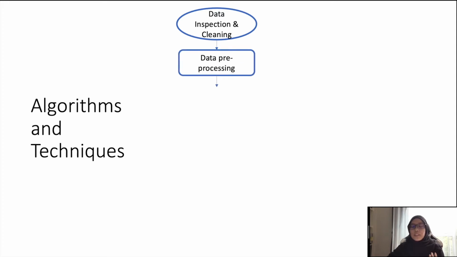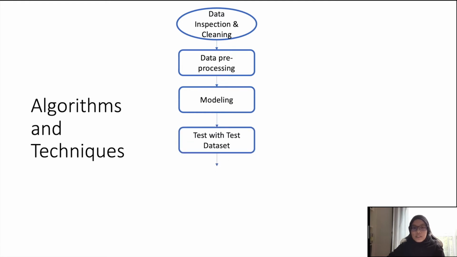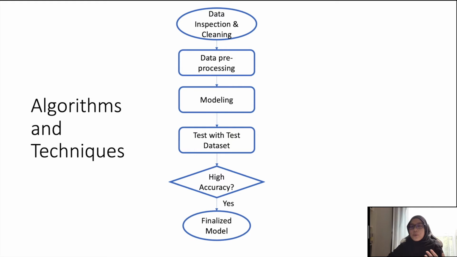Now, our algorithm and techniques start from our data inspection and cleaning. Then we moved on to data pre-processing, where we prepared the data for modeling. Then we tested our model with our test dataset. And if it gives us a high accuracy, then we would finalize the model. If not, then we would have to remodel it again. Now, let's move on to data preparation by Hazika.